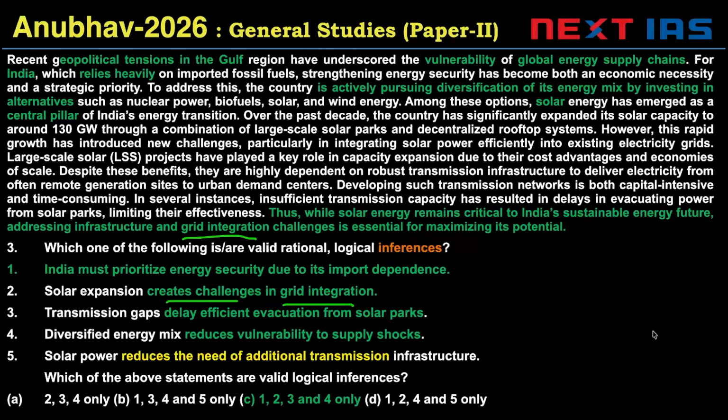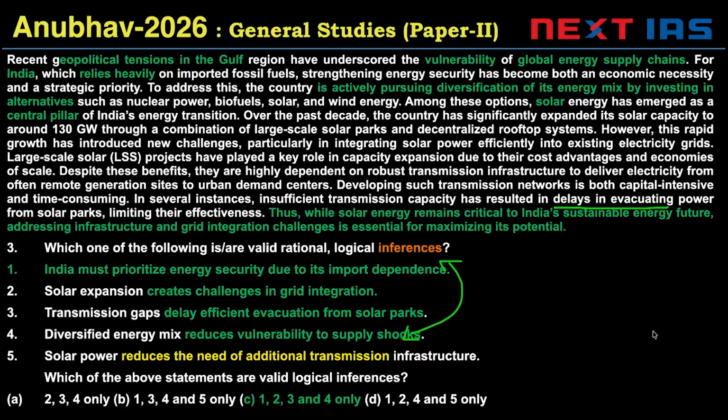Three, transmission gaps delay efficient evacuation from solar parks. This is also a valid inference based on delays in evacuating power. Four says diversified energy mix reduces vulnerability to supply shocks. Basically, 1 and 4 are the same option. They're restated in different ways, but they're the same thing.